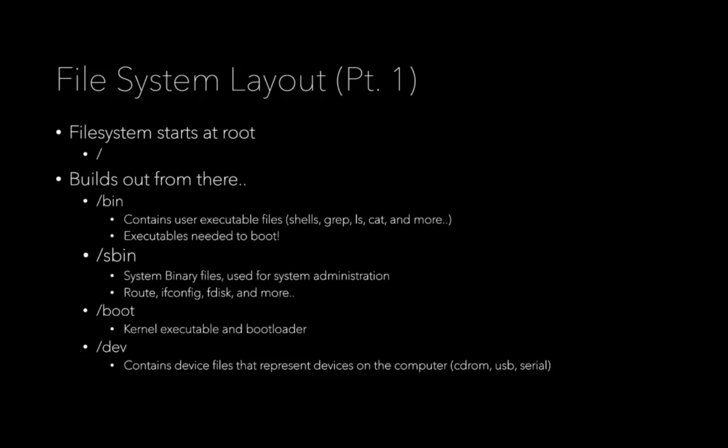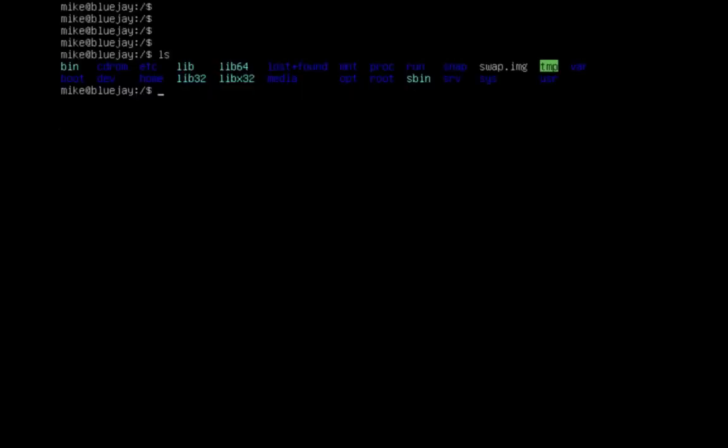And after that we have the /dev folder. Dev contains the files that represent the devices on a computer. For example, if we insert any USB or CD-ROM, it will appear as a file in the dev directory with the name of the USB or CD-ROM. All these devices are represented as files in Linux within the dev folder.